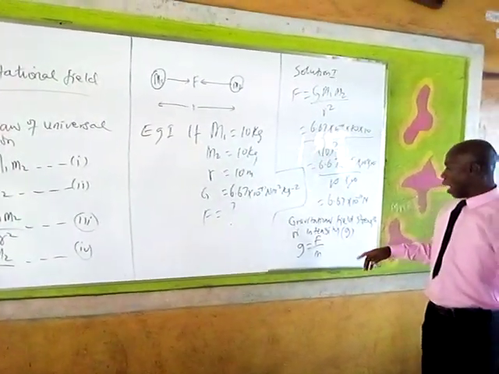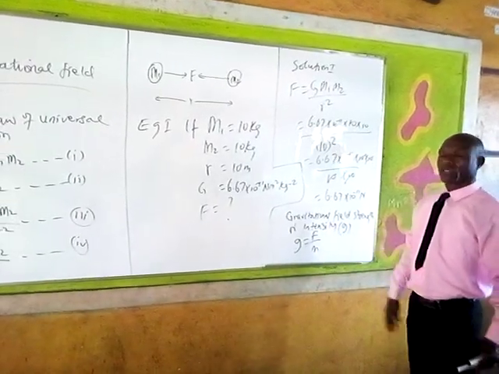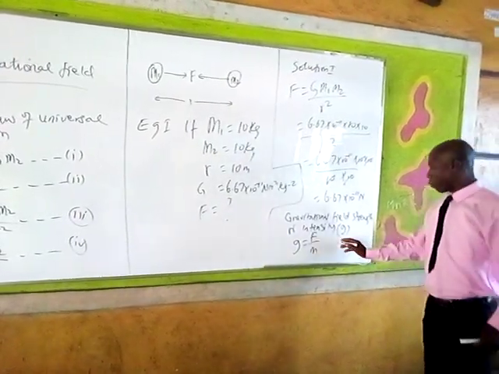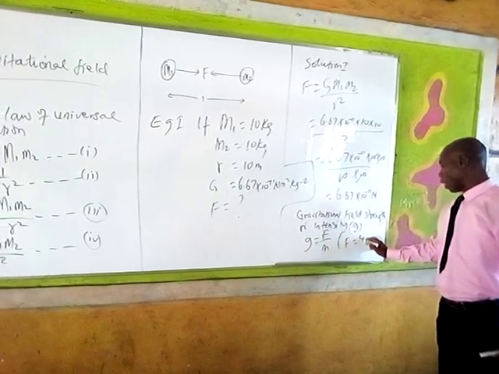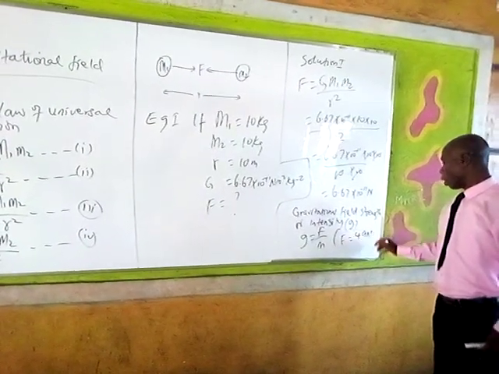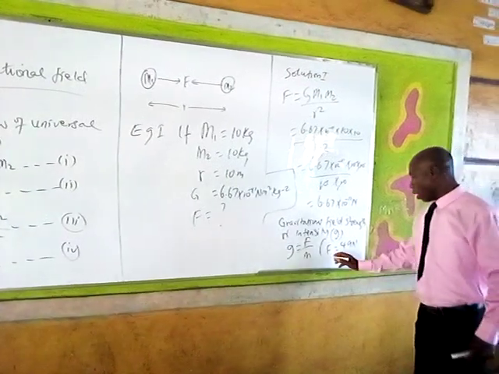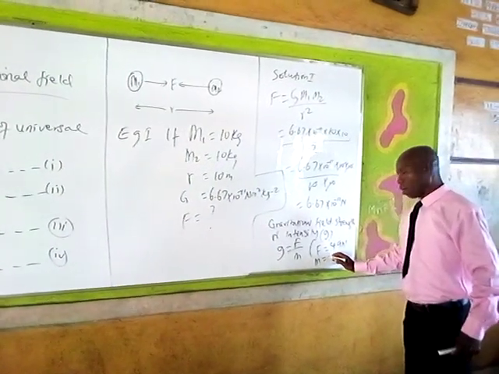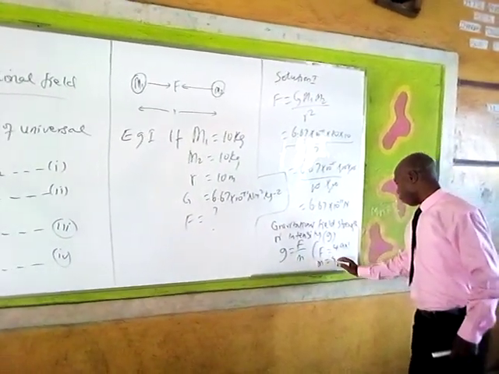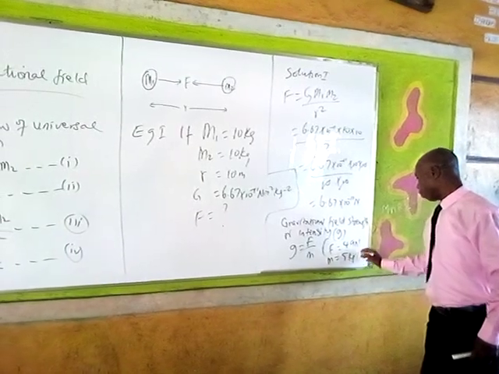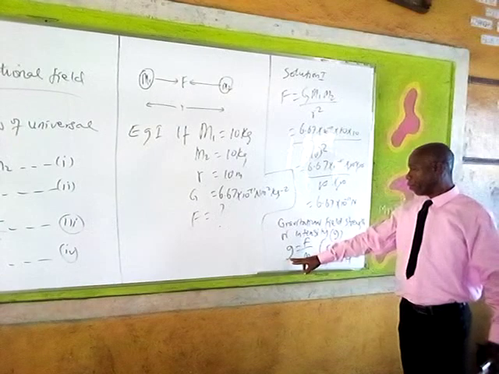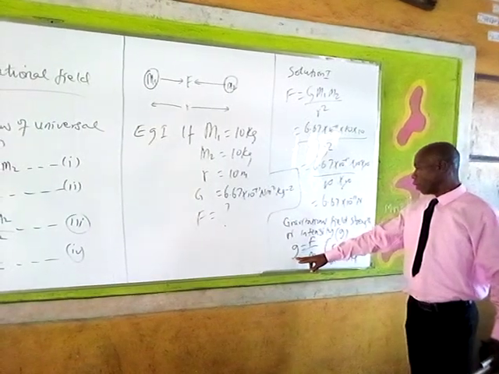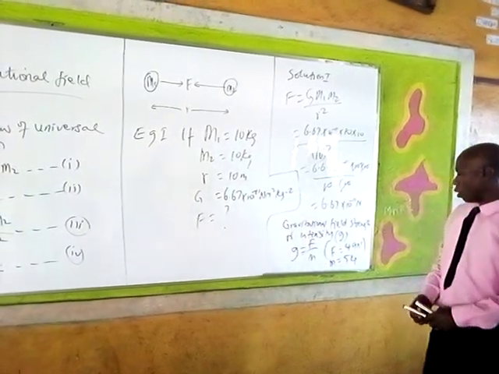For example, if you have a force of 49 newtons acting on a mass of 5 kilograms, then we can find a value of gravitational field intensity g.